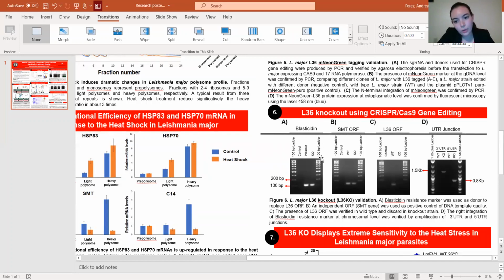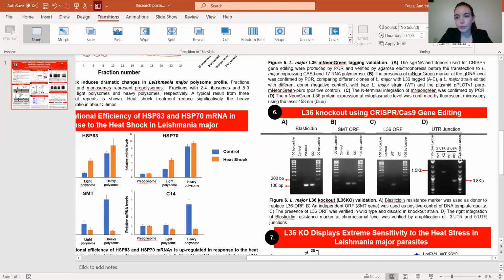So here you can see how the knockout has the tag. We tagged antibiotic resistance, and the control, which is the wild type, doesn't have it. This is just to confirm that the CRISPR technology worked fine.